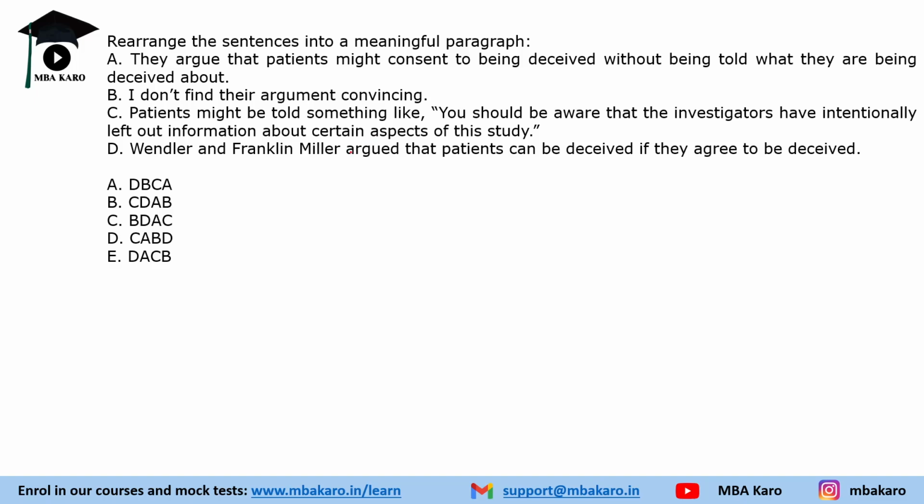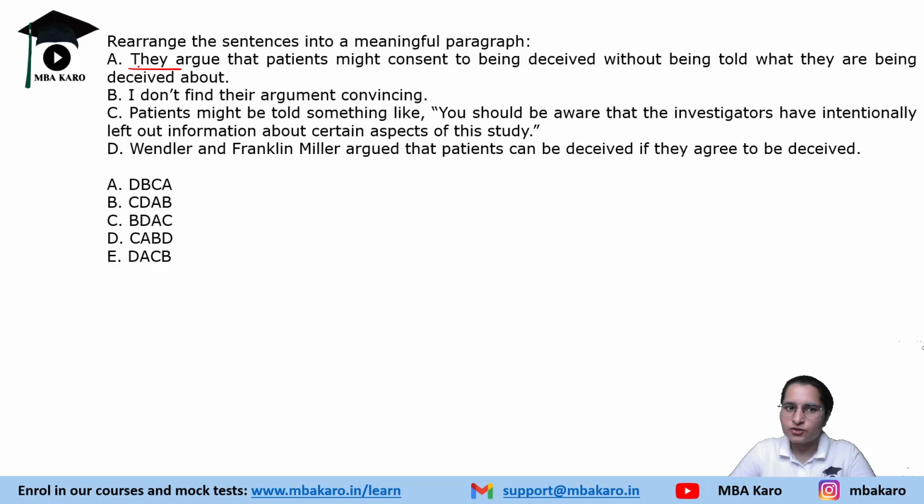Next question is again parajumble. Let's see the parajumble also. A says they argue that patient might consent to being deceived without being told what they were being deceived about.